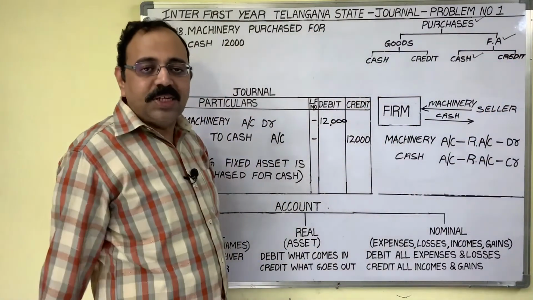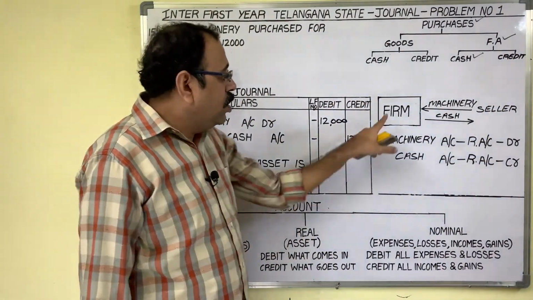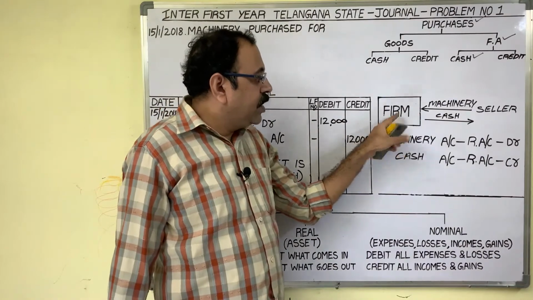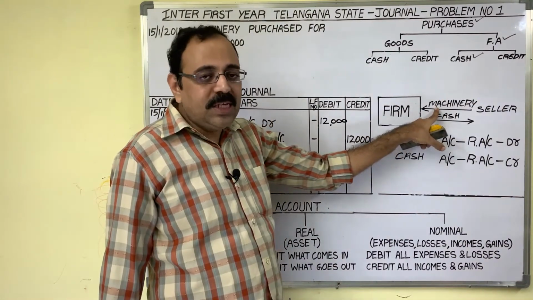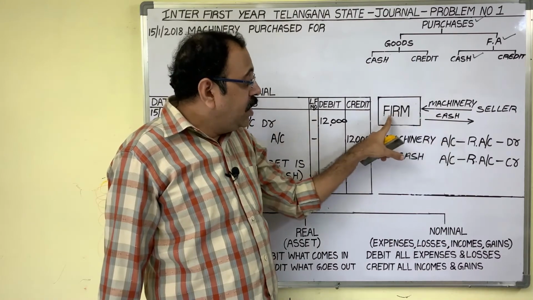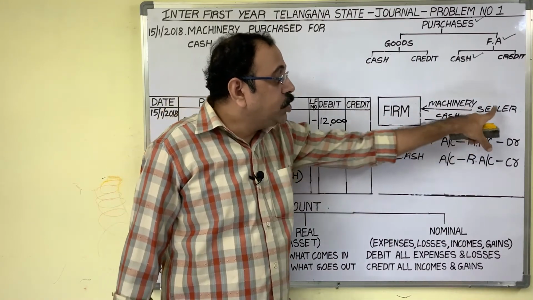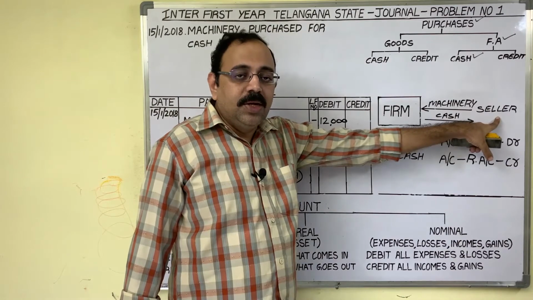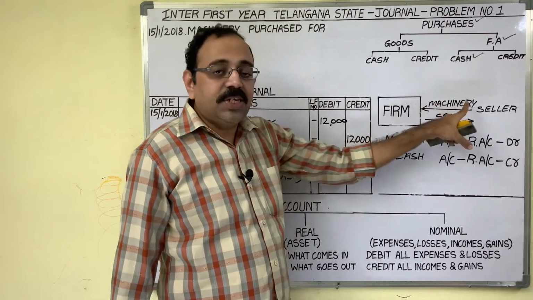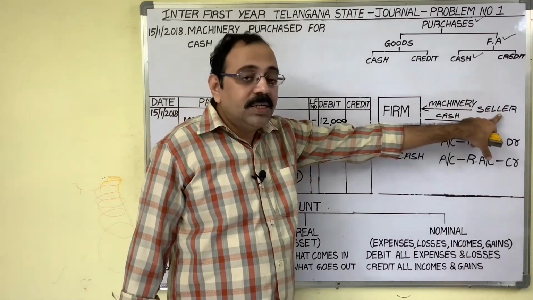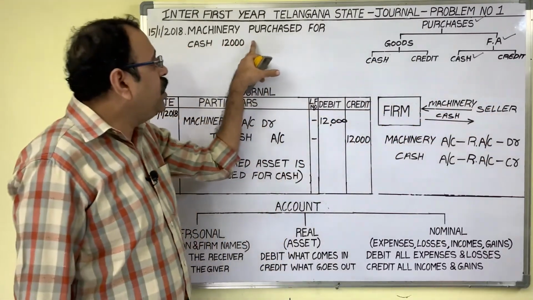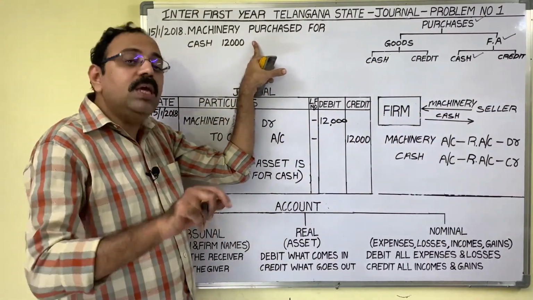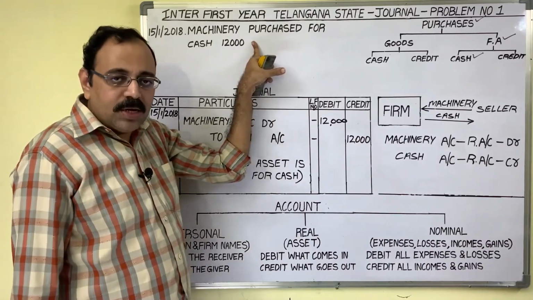This is a transaction. Now to the firm, what is coming? Machinery from a seller, and immediately we paid cash to the seller. As this is a cash transaction, you need not consider the seller's name. It is not given in the question. Even though he gives it, you can ignore that.